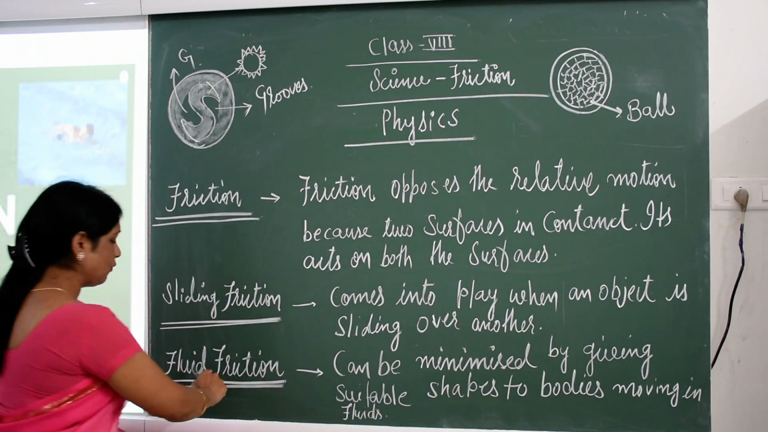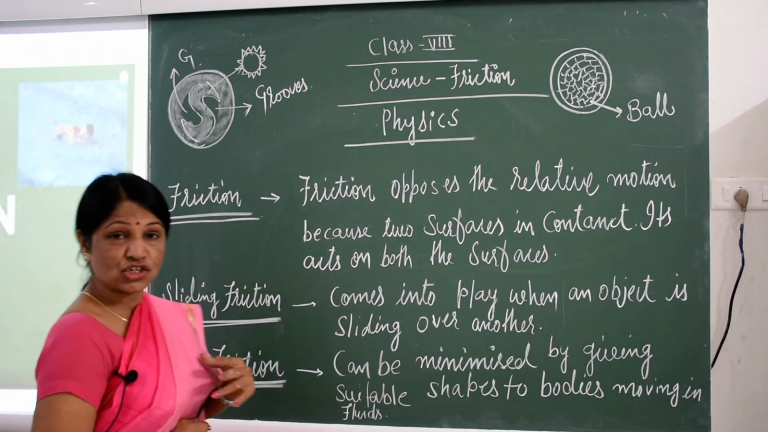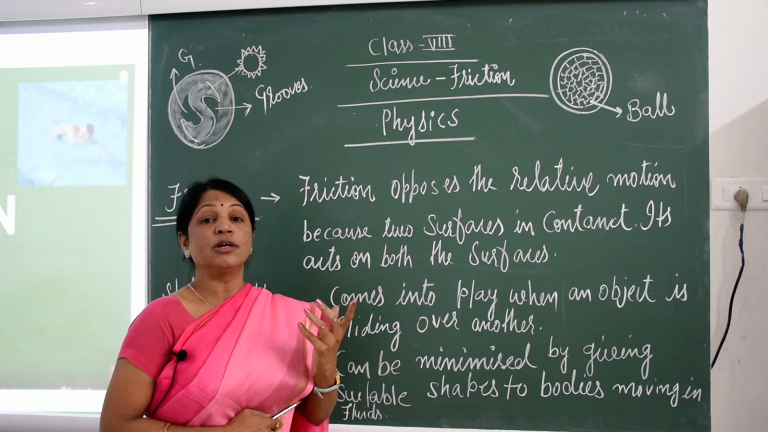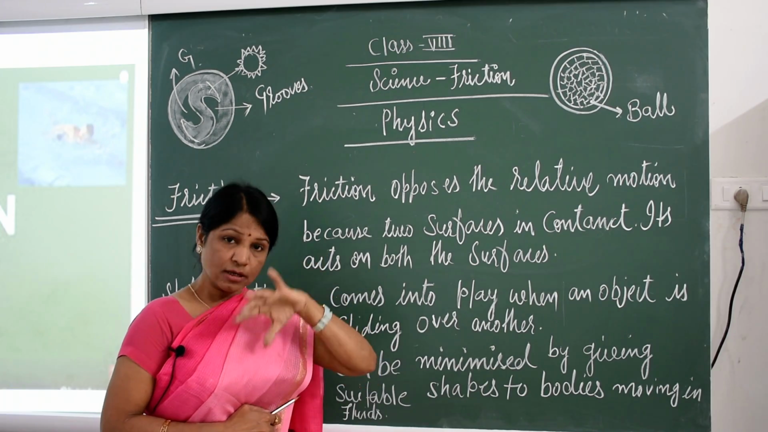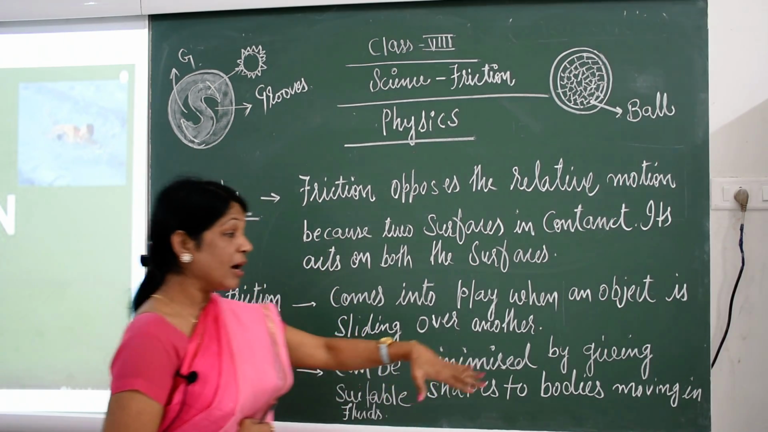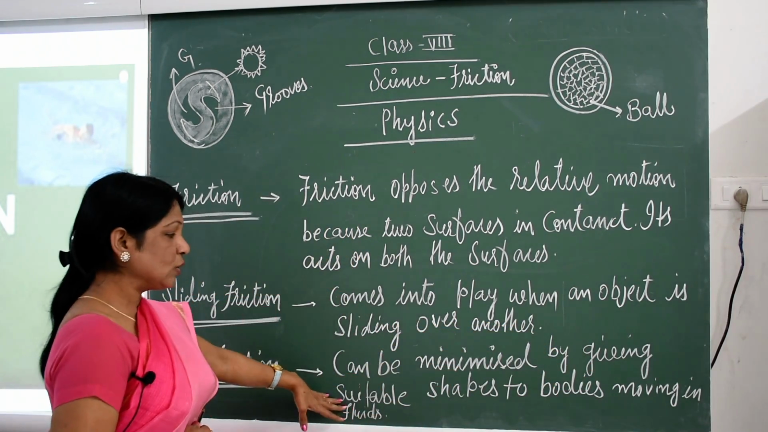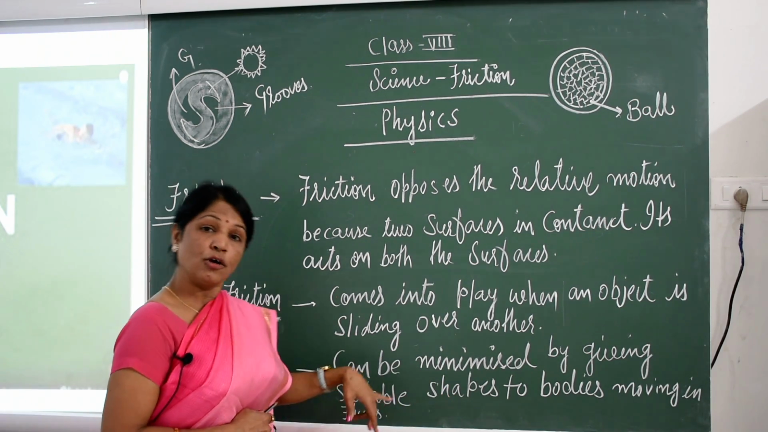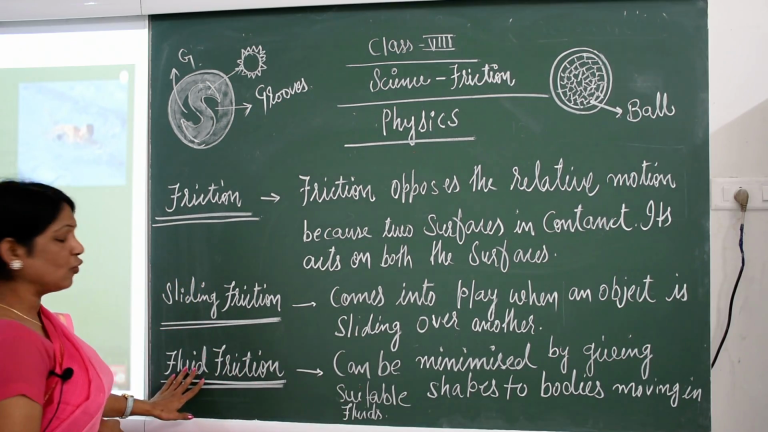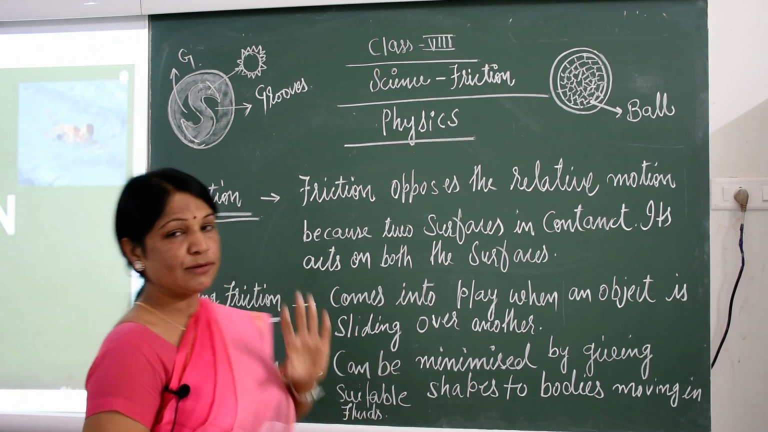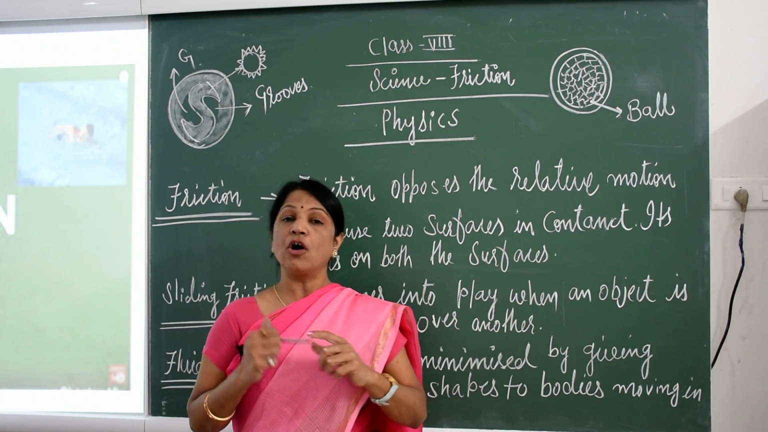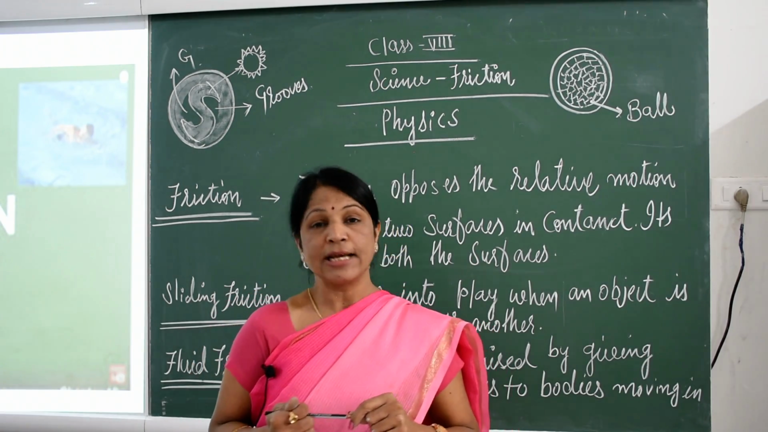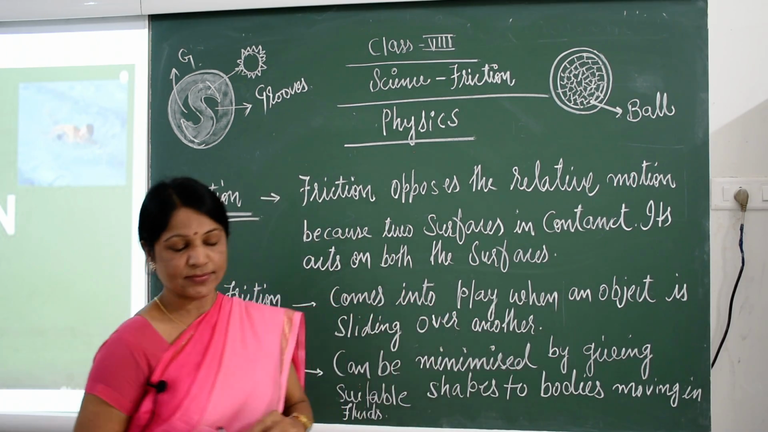Now further we see fluid friction. Fluid friction means any type of fluid, and it must be a gas or a liquid. It can be minimized by giving suitable shapes to bodies moving in the fluids. So it is fluid friction. So we have seen various types of examples of friction. So further, what we have in today's contents, let's move ahead.